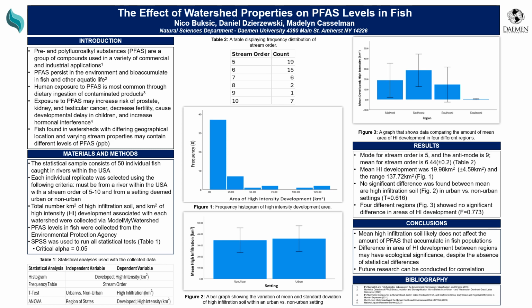The mean high intensity development was 19.98 square kilometers, plus or minus 4.59 square kilometers, and the range was 137.72 square kilometers. And then back in Table 2, which I forgot to mention, the mean for the stream order was 6.44 plus or minus 0.2.